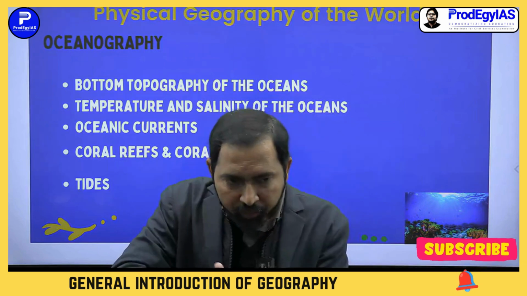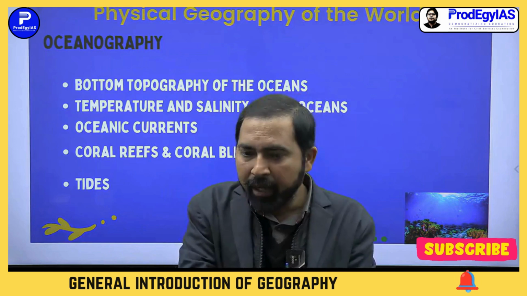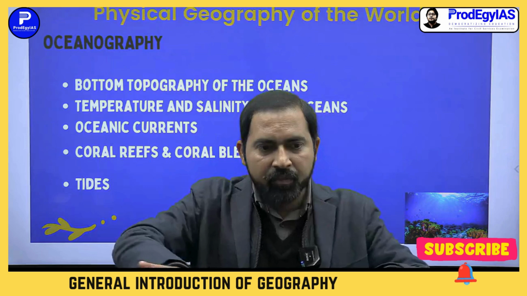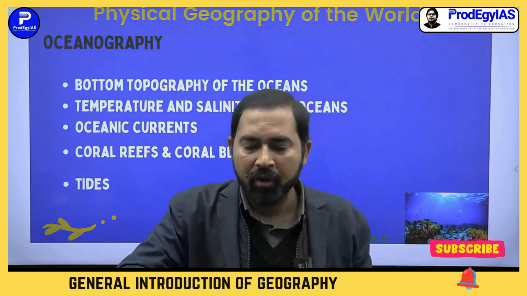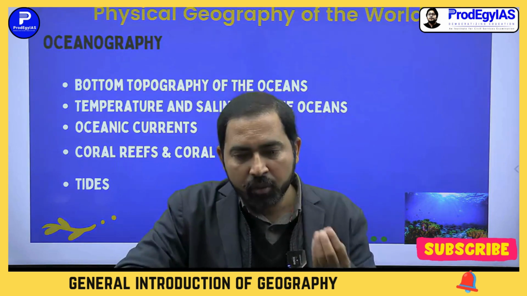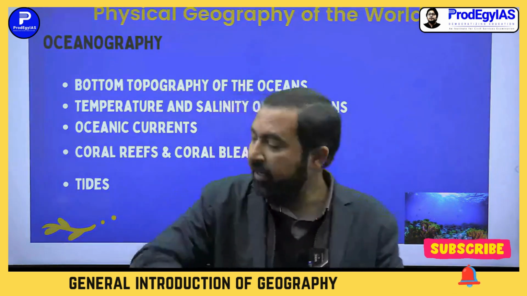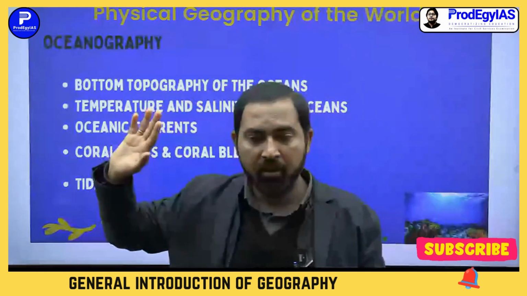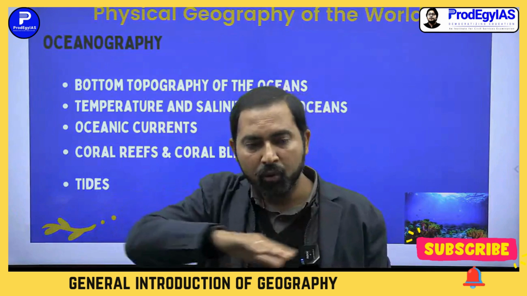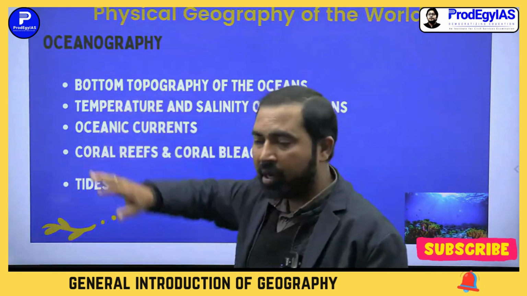Then the oceanic floor comes into existence by and by as these areas were going apart. Okay, so oceanic floor or oceanic basin, how is it originated, can be understood under plate tectonics, right? So bottom topography of the oceans, this is the first topic. How the basin areas, how the bottom or this area, how are they formed?